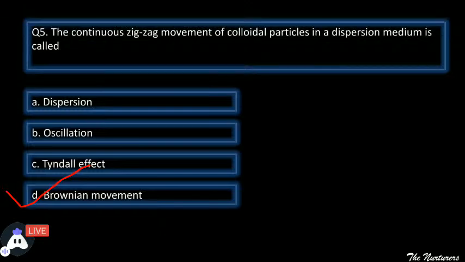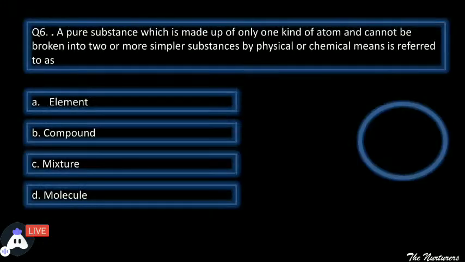Perfect. So moving ahead to the next question, a pure substance which is made up of only one kind of atom, एक ही टाइप के atoms का बना हुआ है, and that particular atom cannot be broken down into two or more simpler substances by physical or chemical means, is referred to as. So out of the four, which is the correct answer?